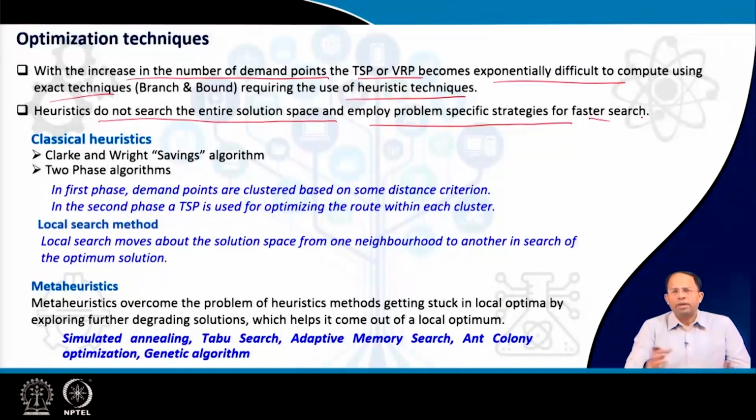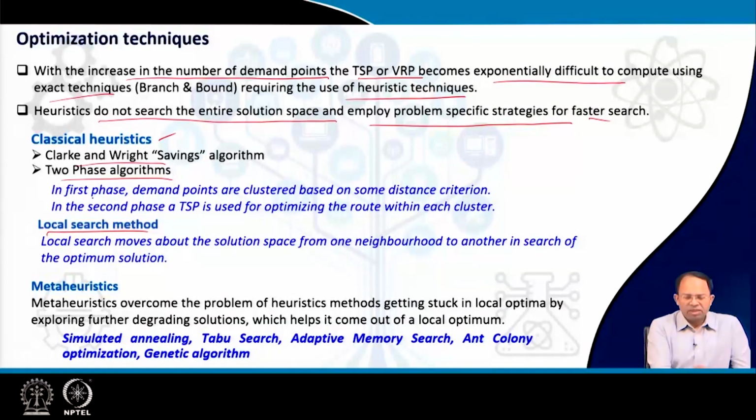Instead of looking into everything, we are based on certain criteria, certain strategies, certain system properties. We have to determine certain strategies to reduce this search space, so we can take certain decisions on that. Some of the classical heuristic algorithms are the Clarke and Wright savings algorithm, then there is a two-phase algorithm, and the local search method.